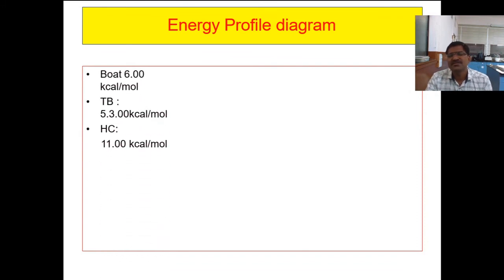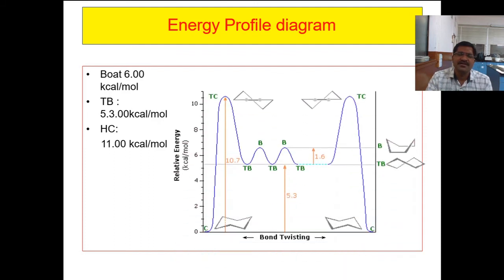The approximate energy values are 6 kilocalorie for boat, 5.3 for twist boat, 11 kilocalorie per mole for half chair, and 0 for chair conformation. So the most stable is the chair; see the energy profile diagram for relative or potential energy versus the conformations.